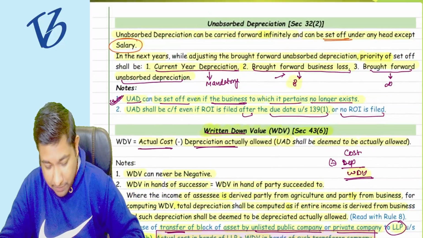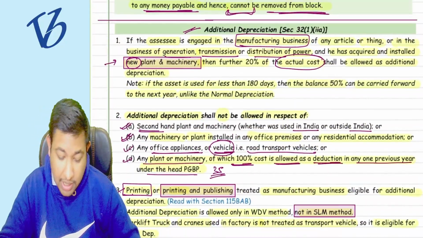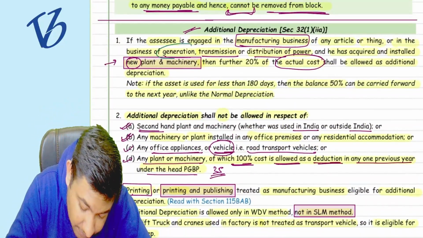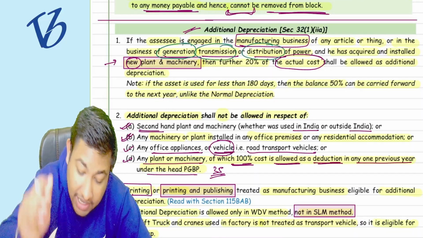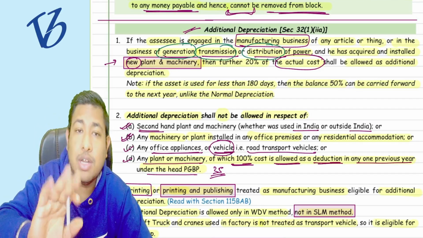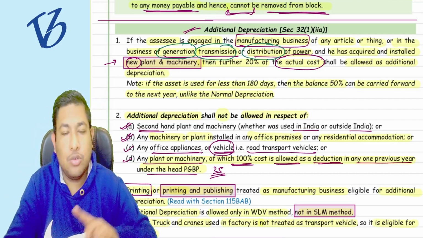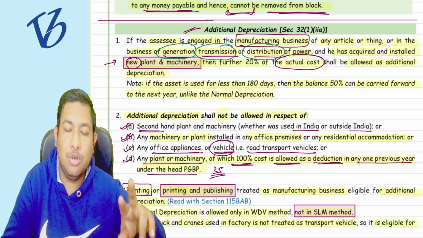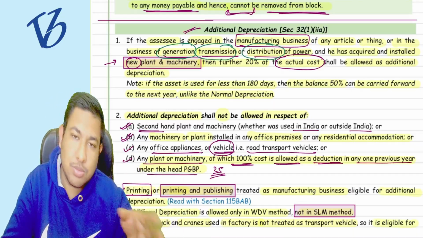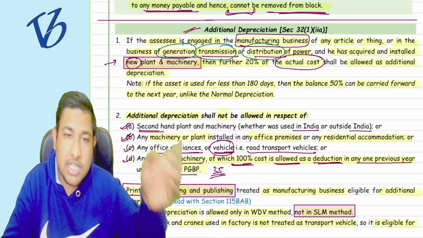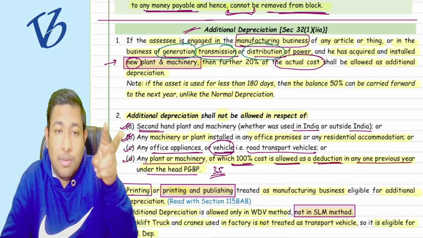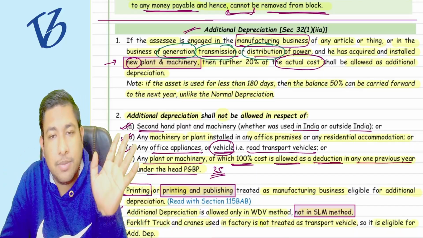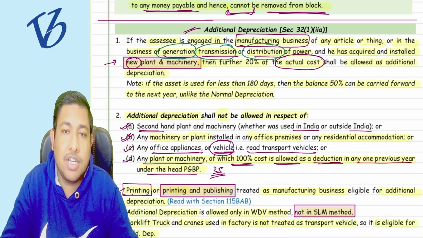If you're not remembering, let me take you there. We saw that whether you are in the business of generation, transmission or distribution of power, in the additional depreciation you can do any combination: only generation, generation and distribution, or all three.